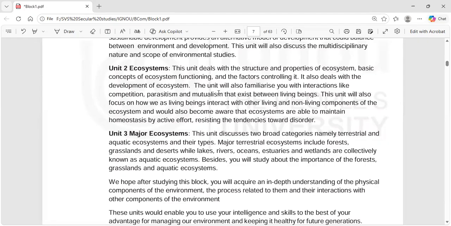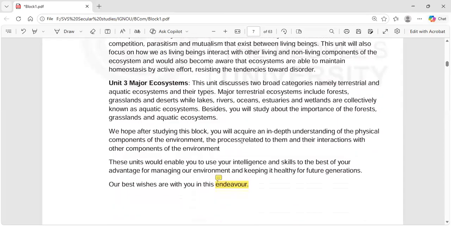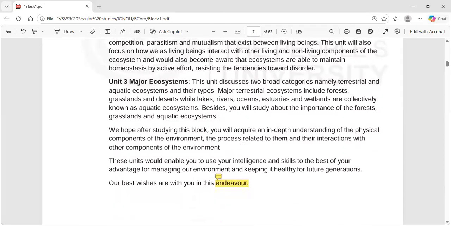This unit will also focus on how we as living beings interact with other living and non-living components of the ecosystem, and you would also become aware that ecosystems are able to maintain homeostasis by active effort, resisting the tendencies toward disorder.